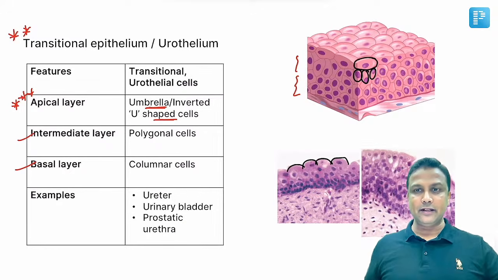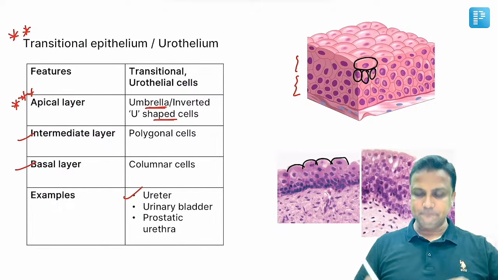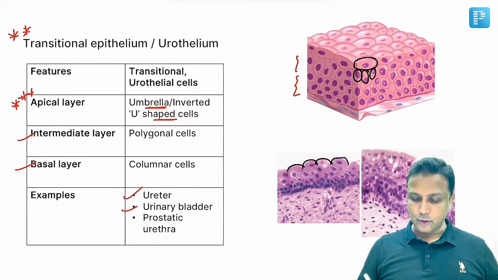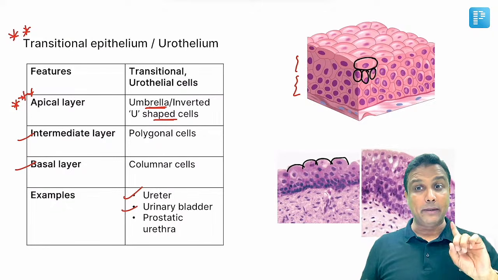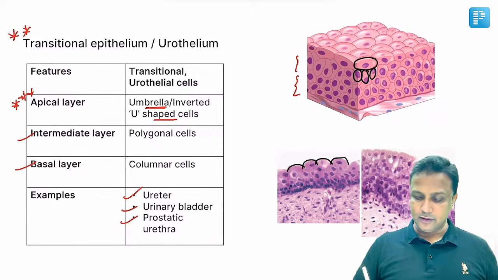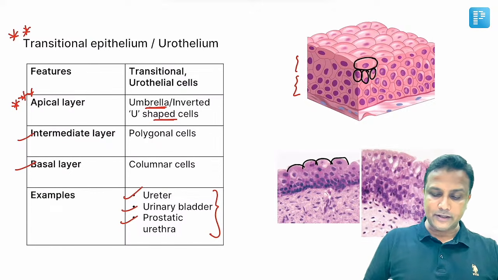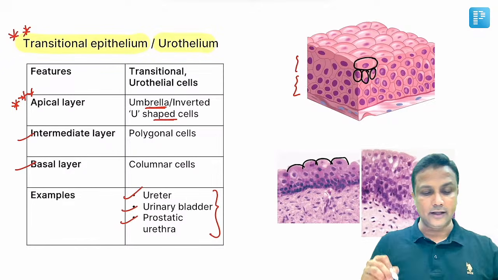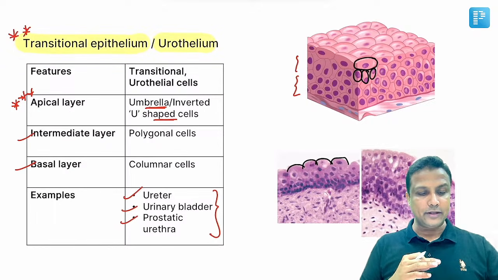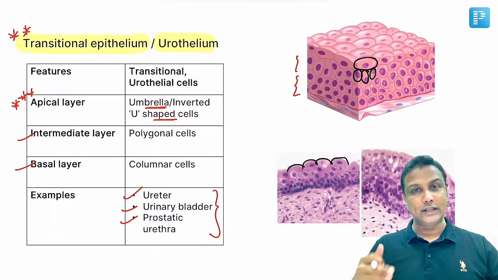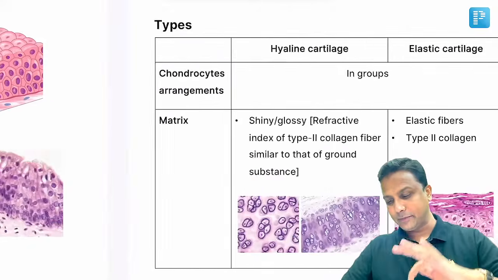और ये ट्रांजिशनल एपिथेलियम कहाँ पर होता है? यूरेटर में होगा. आफ्टर यूरेटर यूरिनरी ब्लैडर होगा. आफ्टर यूरिनरी ब्लैडर यूरेथ्रा, but remember only up to the prostatic urethra. So because it is present in your urinary system, that is the reason why transitional epithelium is also referred to as urothelium. Is it okay? Please remember that one.